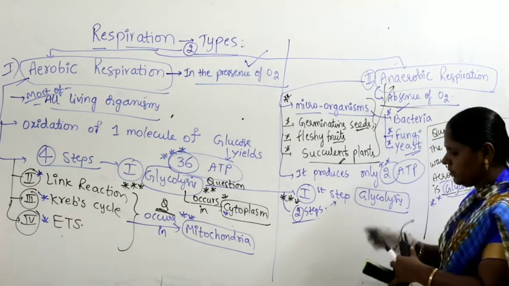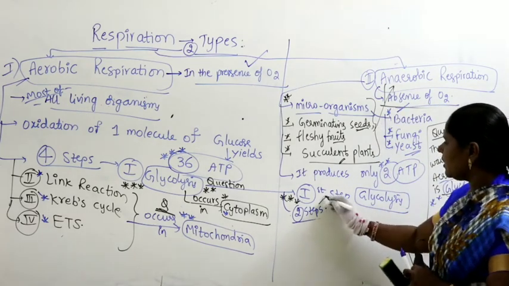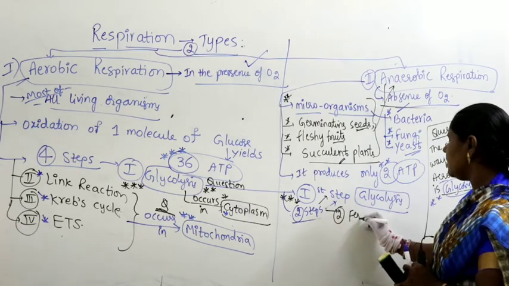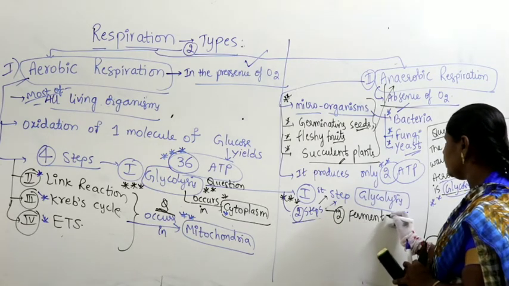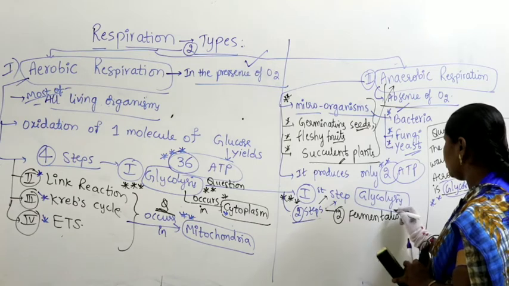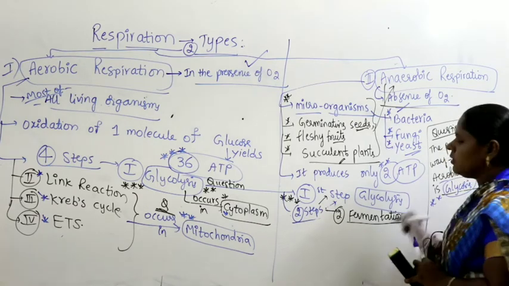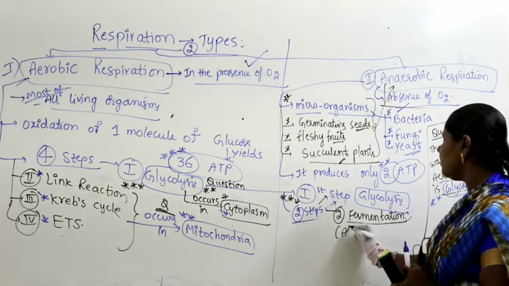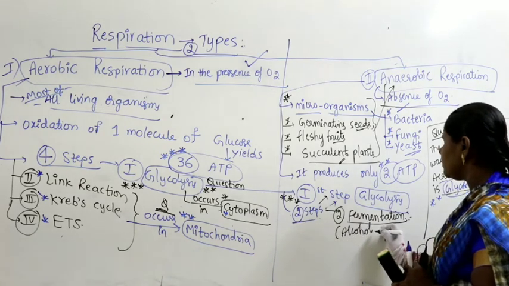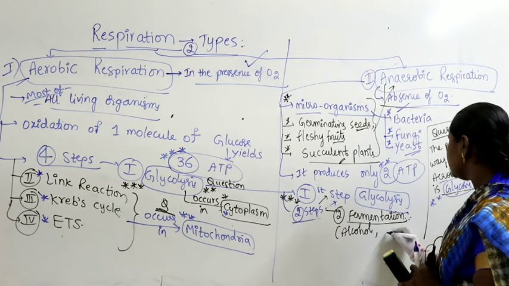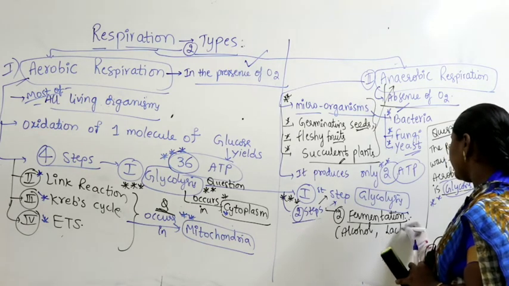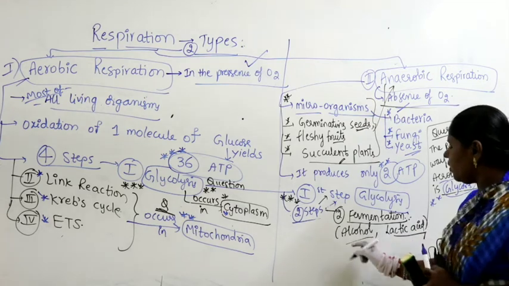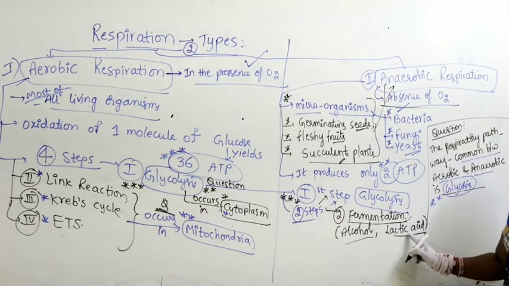As a result of fermentation, alcohol is produced in some cases, and in other cases you find lactic acid.